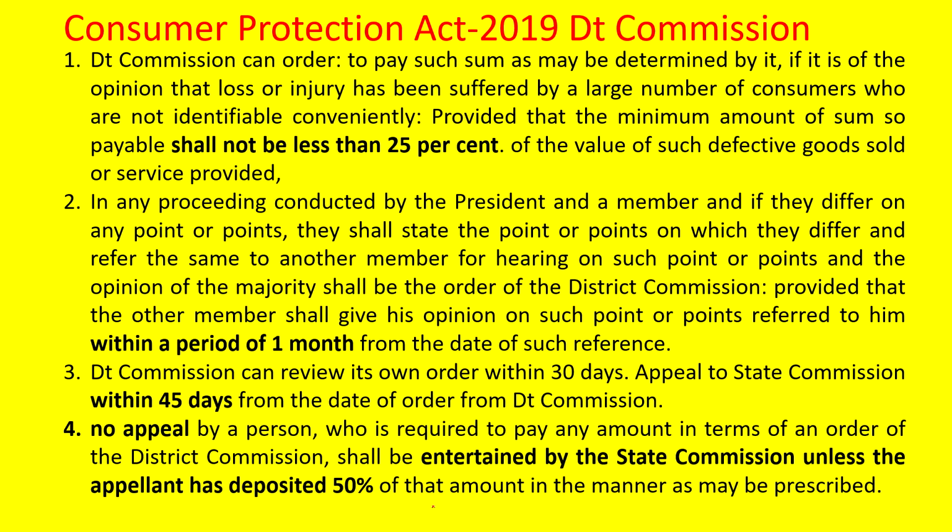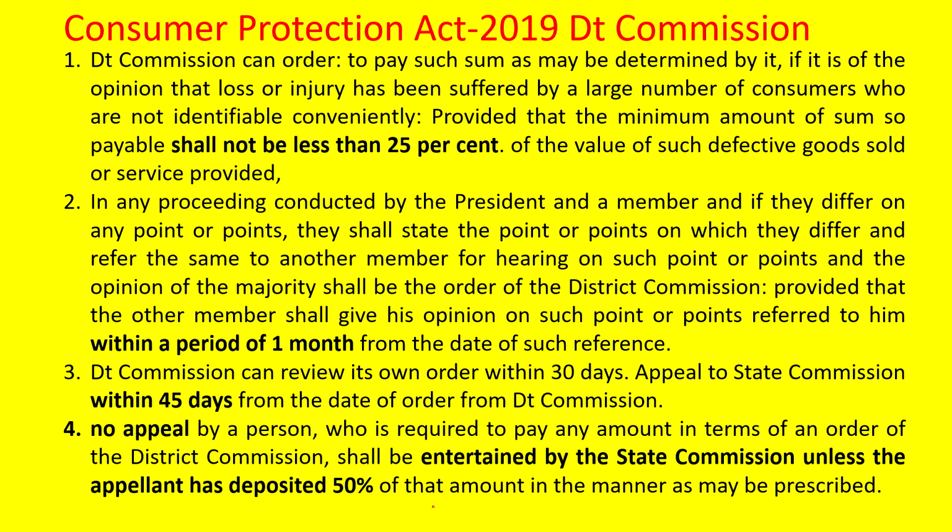Appeal to the state commission should be within 45 days from the date of order of the district commission. District commission has given an order, and an appeal can be filed in the state commission if the consumer is not satisfied with the order given by the district commission. He can appeal to the state commission. That is the next level. That is within 45 days. Thereafter, it is always 30 days. From state to national, it is 30 days. From national to Supreme Court, it is 30 days.